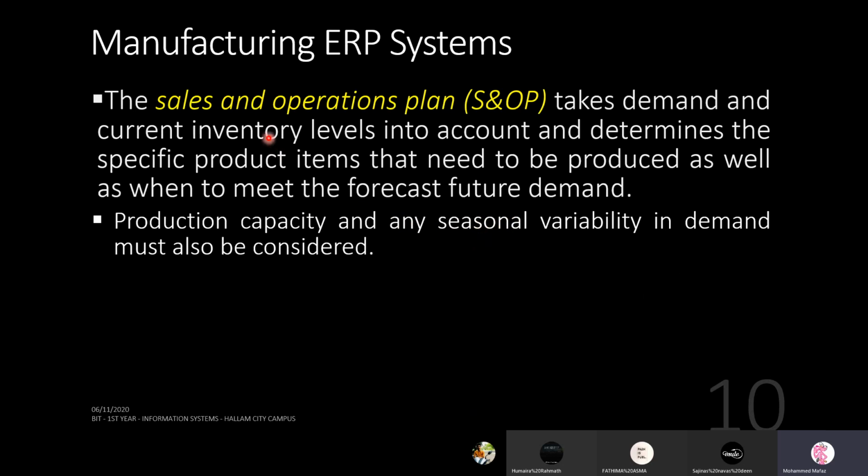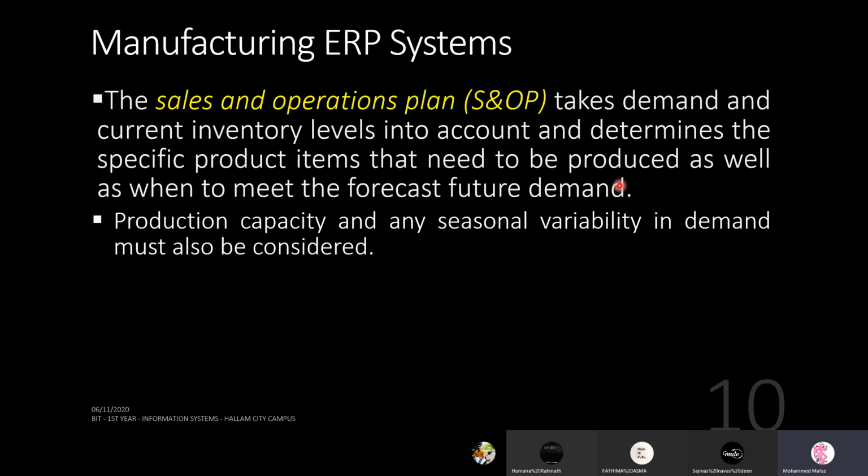Then you go with the sales and operations plan. This takes demand and the current inventory levels into account and determines the specific product items that need to be produced, as well as when, to meet the forecast future demand. Right. Now you go into detailed information. Okay, what product, how much? Then you check your warehouse, how much you have already, because the customer has asked for this particular thing, and how much we have to produce.